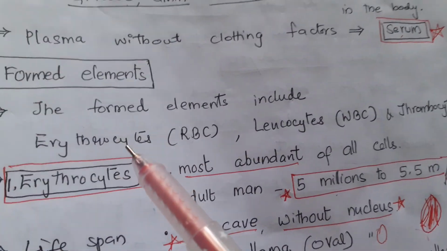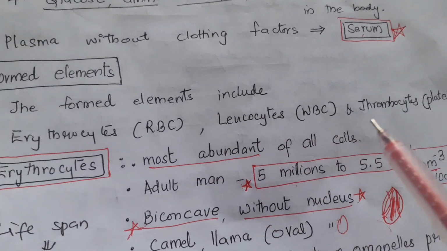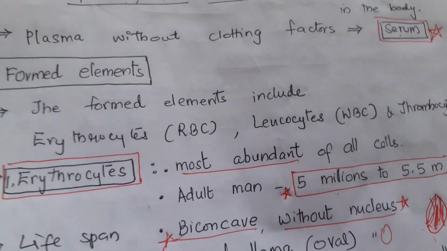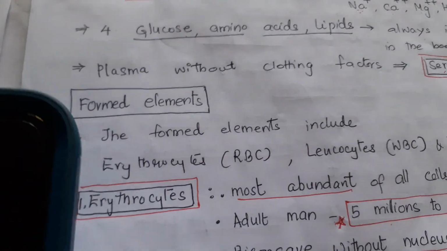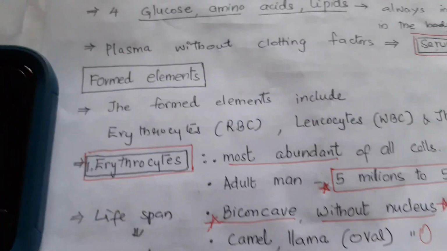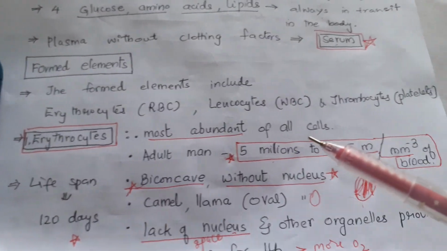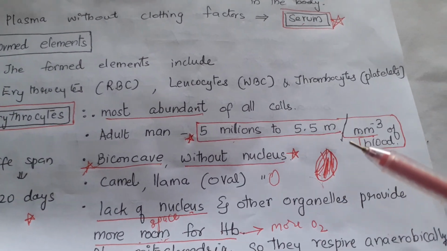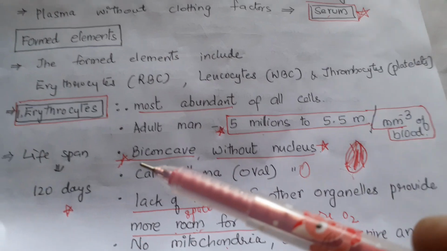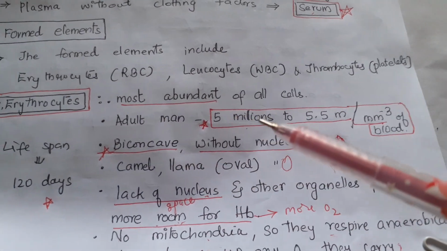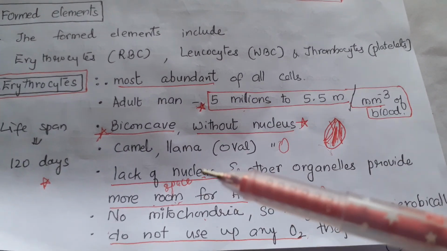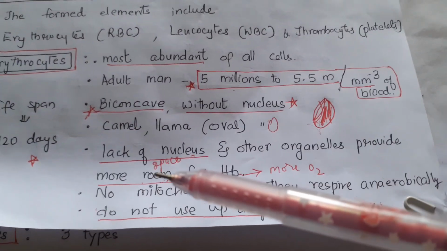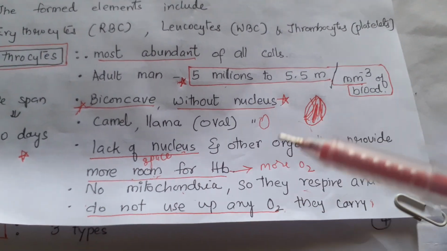Coming to formed elements, the formed elements include erythrocytes, RBC, leukocytes, WBC and thrombocytes, platelets. Erythrocytes are the most abundant of all the cells present in the blood. An adult man generally contains 5 million to 5.5 million per cubic millimeter of the blood. They are biconcave in shape without nucleus, and they are oval in shape in camel and llama, and their lifespan is 120 days, and they have no nucleus and other organelles.